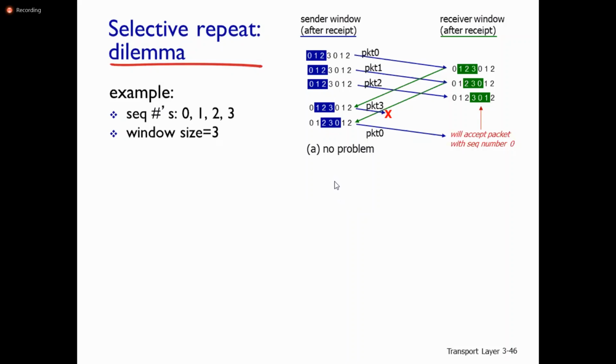Here, looking at the sending window after receipt, you can observe packet 0 received correctly, 1 received correctly, 2 received correctly. If packet 3 is lost, and if there is no problem otherwise, it will transmit the next packet. So here, does it accept the packet with sequence number 0?